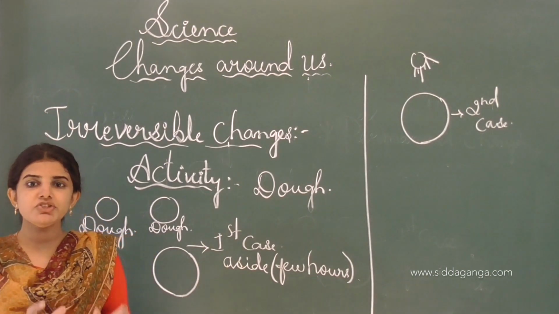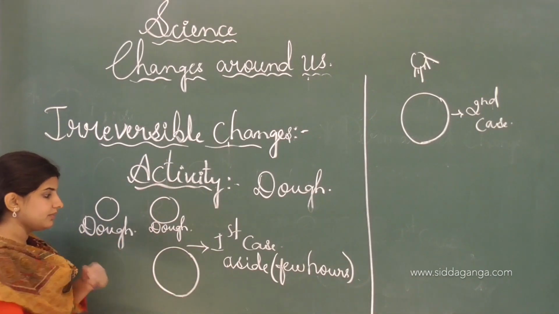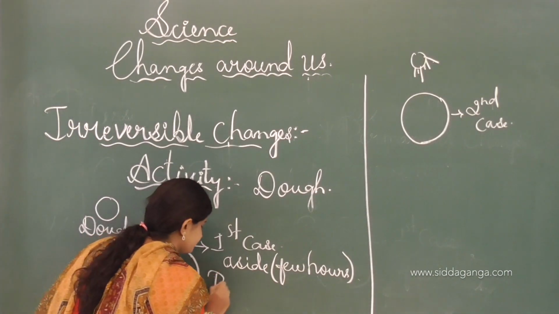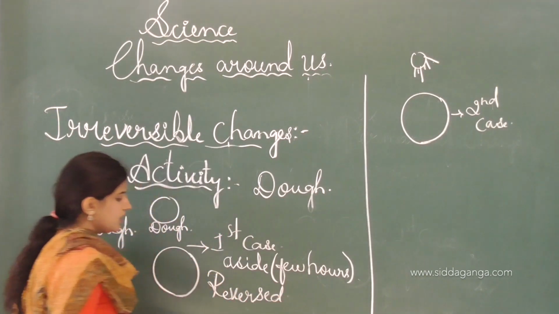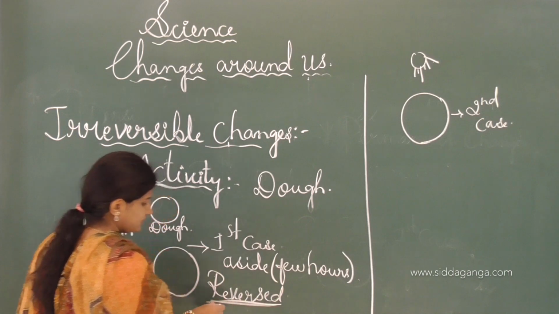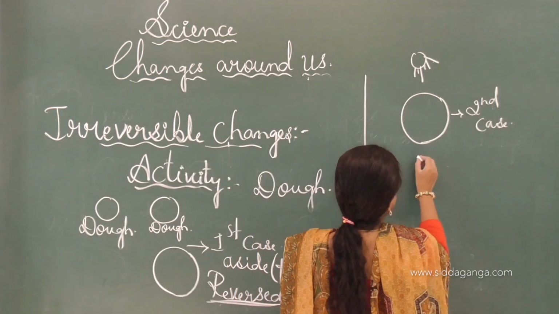This activity shows that in the first case it can be reversed, whereas in the second case it can't be reversed.